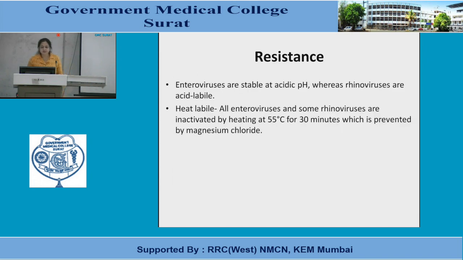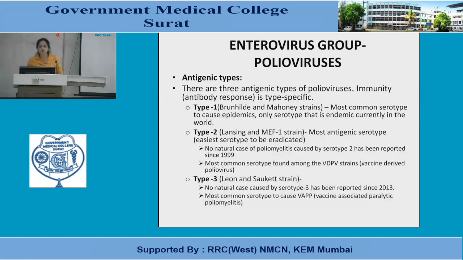Enteroviruses are stable at acidic pH, whereas rhinoviruses are acid labile. Heat labile: all enteroviruses and some rhinoviruses are inactivated by heating at 55 degrees Celsius for 30 minutes, which is prevented by magnesium chloride. The enterovirus group includes the polioviruses. Antigenic types: there are 3 antigenic types of polioviruses.